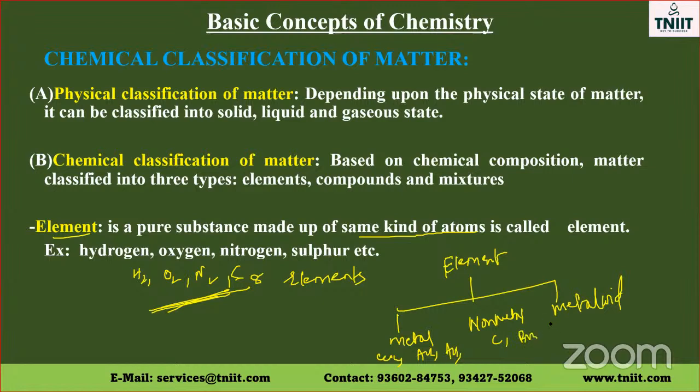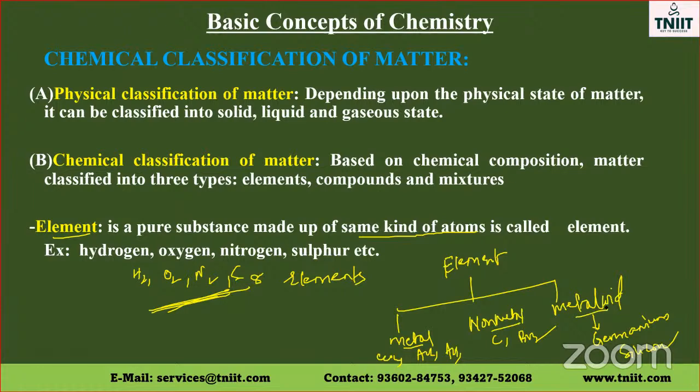Bromine is an example for non-metal. Now, coming to metalloid, a metalloid is an element which has both metallic and non-metallic character. Germanium is an example for metalloid. Silicon is an example for metalloid. So elements are classified into three further, that is metals, non-metals, and metalloids.